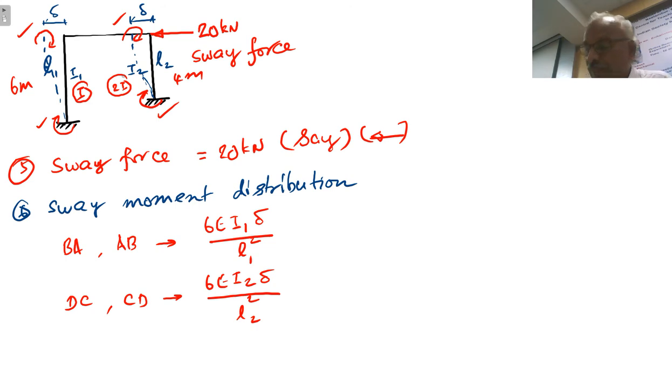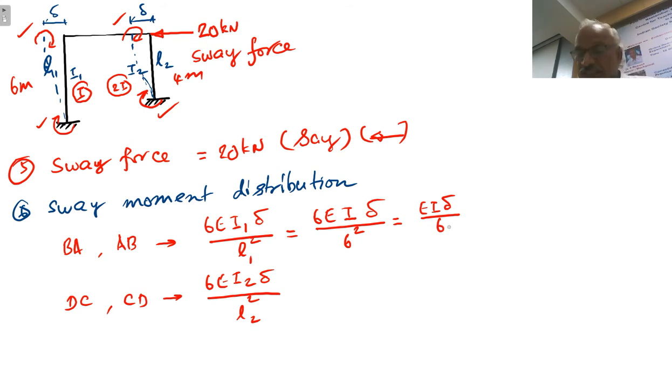Therefore, this value will be 6EI1, equal to I, delta by L1 square, with L1 equal to 6. So 6 square, that is equal to EI delta by 6. That is the moment after substitution and simplification. Here it is 6EI2, equal to 2I, delta by L2 square, with L2 equal to 4 square.